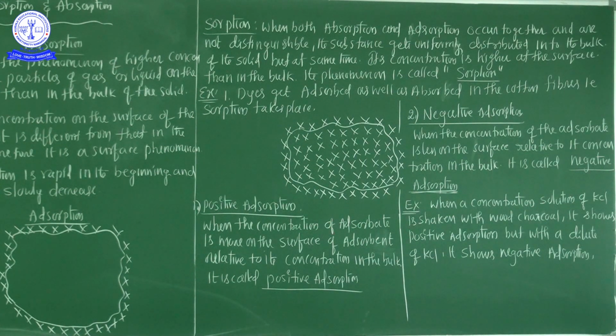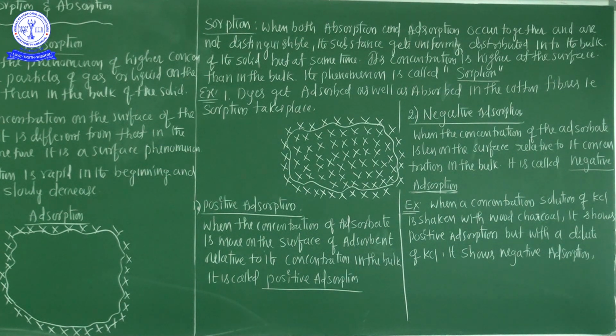The best example of negative adsorption: when a concentrated solution of KCl is shaken with wood charcoal, it shows positive adsorption, but with a dilute solution of KCl, it shows negative adsorption.